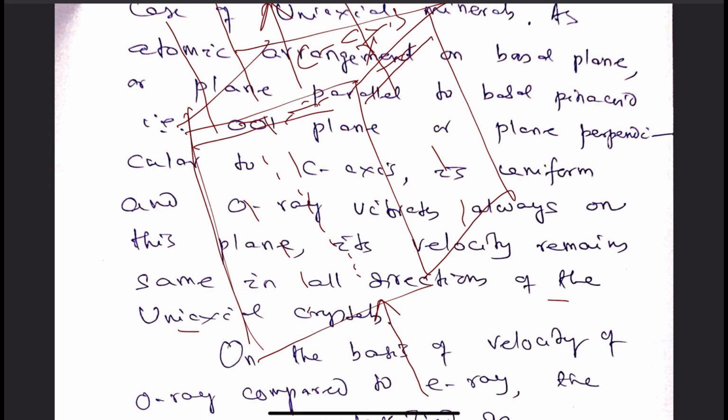And this is the basal plane. This is the plane for the O ray, where the O ray vibrates. O ray velocity is found to be constant because of its vibration in this plane only.